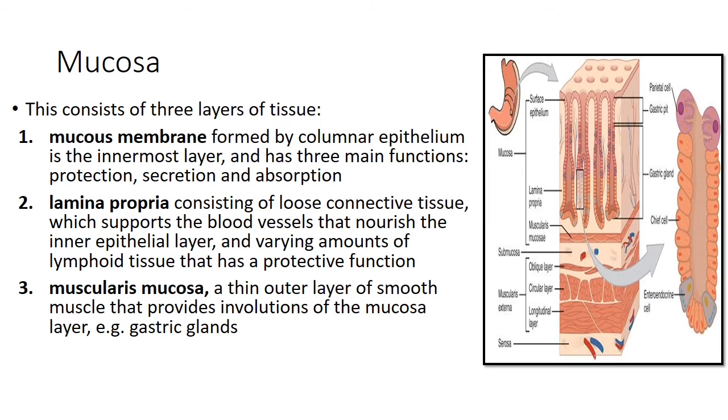First one is the mucous membrane. The main functions are the secretion of the GI fluid, protection and the absorption of nutrients. So these are the three layers of the mucosa.